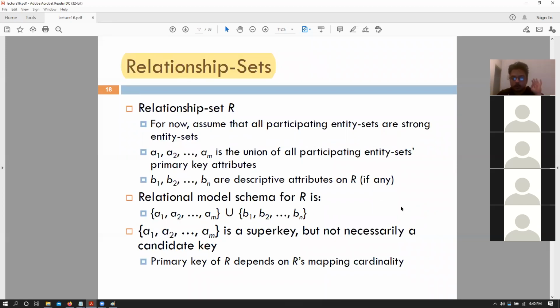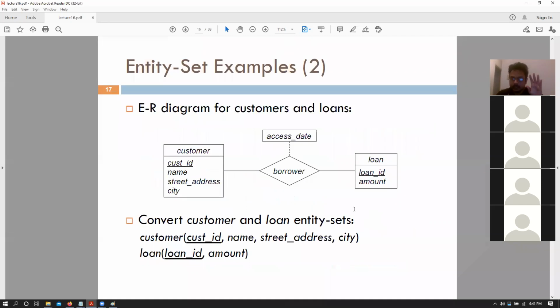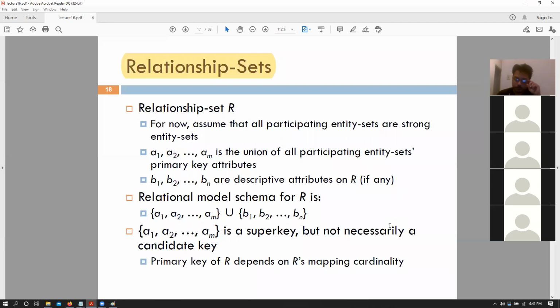So now let's talk about the relationship set itself and how we convert a relationship set into its corresponding relation model from the ER diagram. So how do we basically convert borrower into a relation schema? Remember that if we want to convert borrower into its schema, we need, if you remember, customer ID and loan ID both to be its primary keys. Access date should also be an attribute. And both of these will be foreign keys because these are separate tables, and borrower would basically be another table that we need to create, right? So remember that. So how do we convert that?